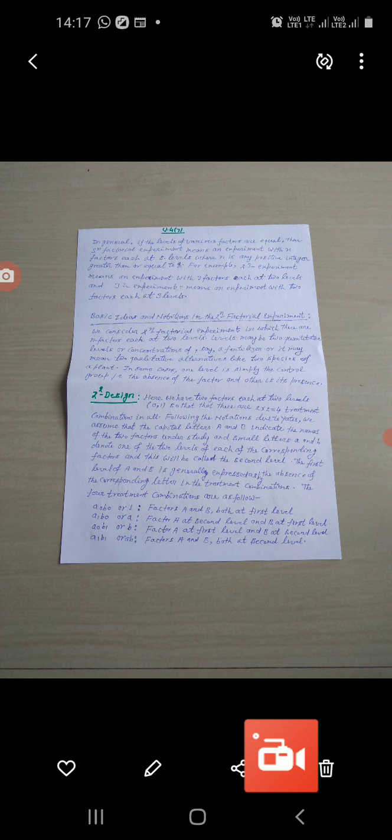These two effects given in 1 and 2 are known as the simple effect of the factor A.